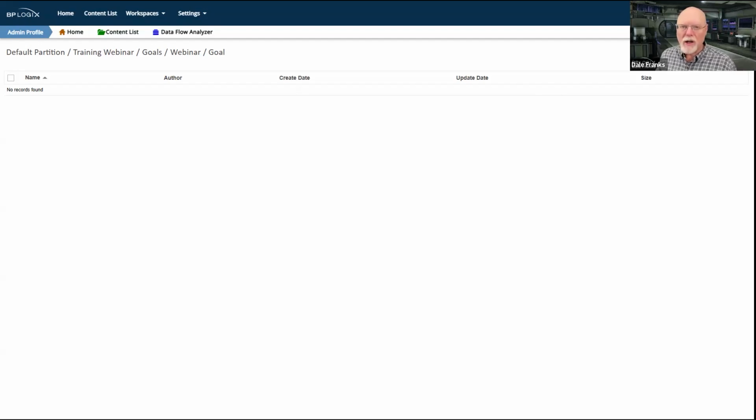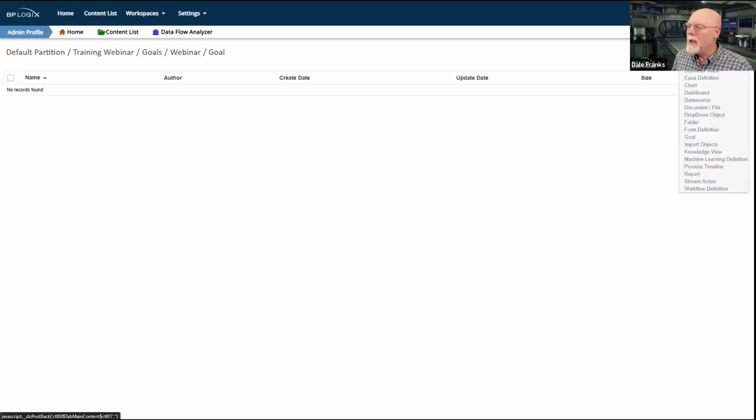Based on that condition, the goal sets a system-wide state, which you can query at any time. And it also, if you want, can kick off a process or run a knowledge view that kicks off multiple processes.